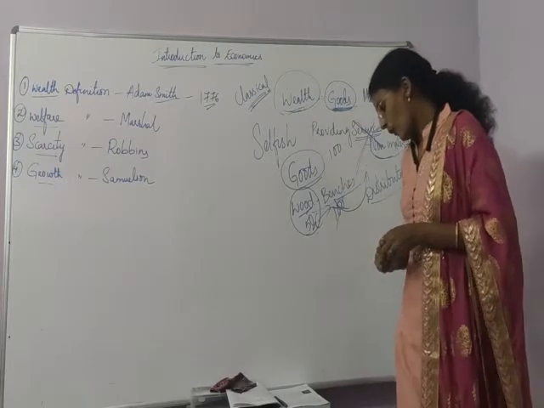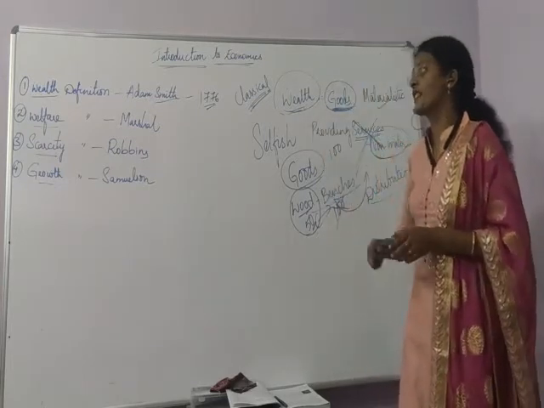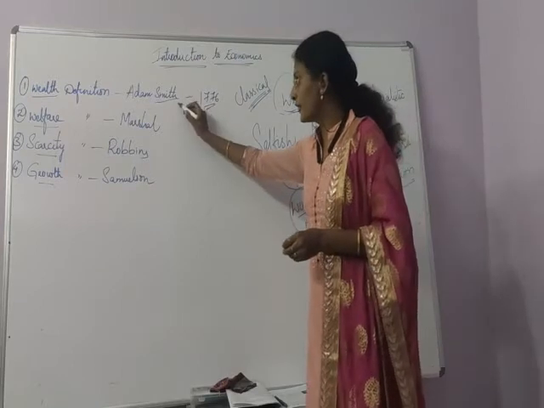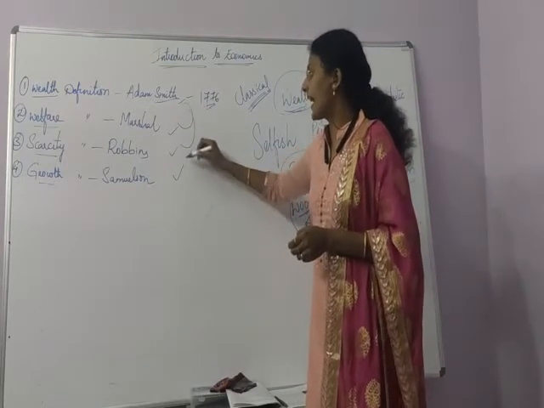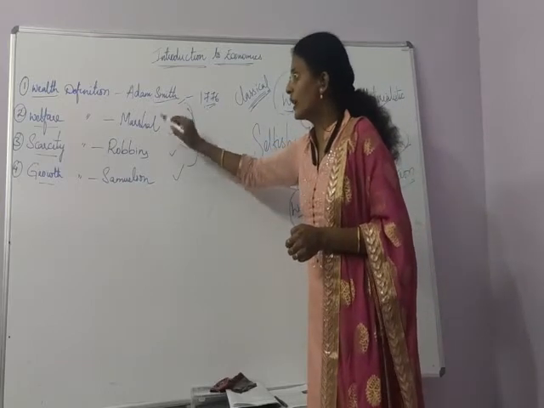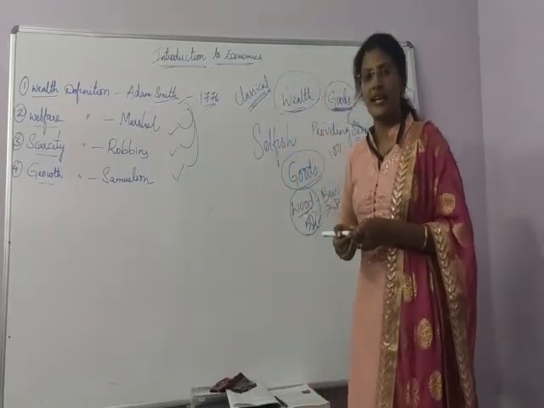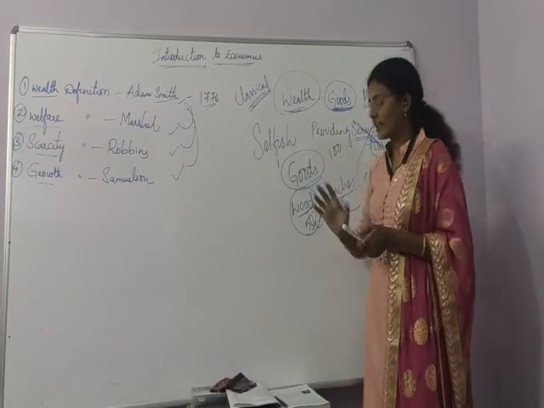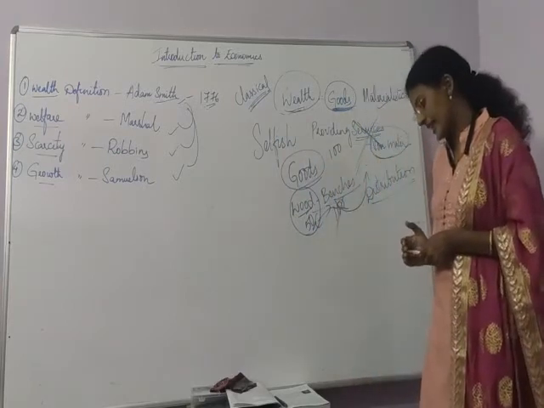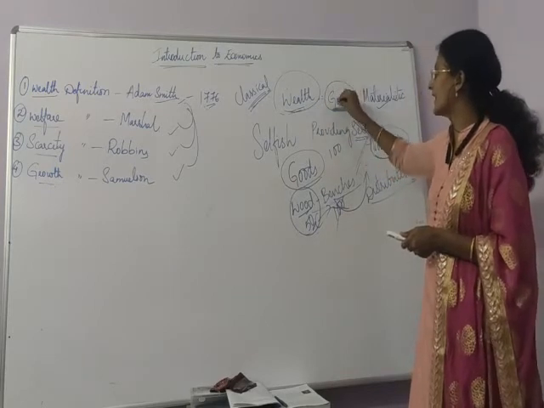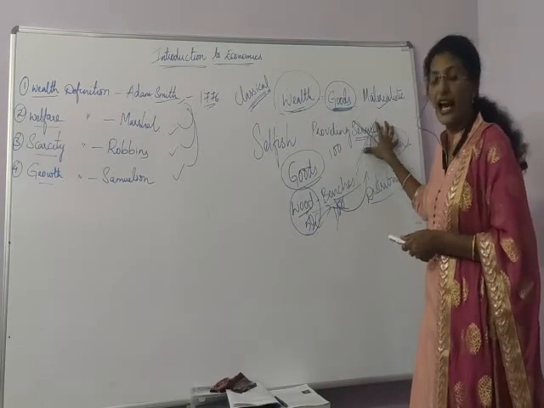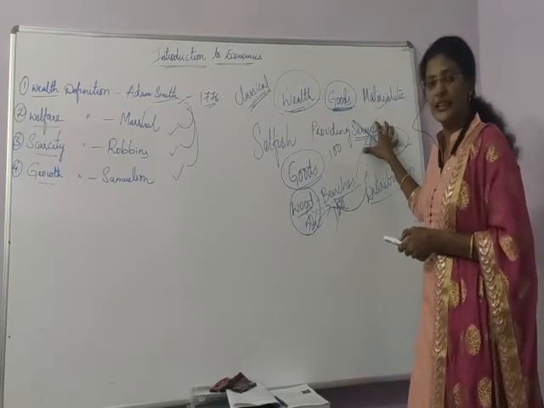Next, what are the criticisms? Yesterday I said that Adam Smith gave some definition, and other economists criticized Adam Smith. That's why a new definition came into existence. So what are the criticisms? As I have already said, they concentrated mostly on goods only, that is, materialistic items only, and they neglected non-materialistic items.